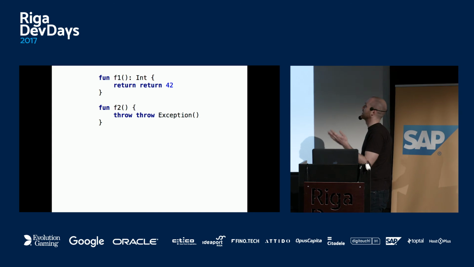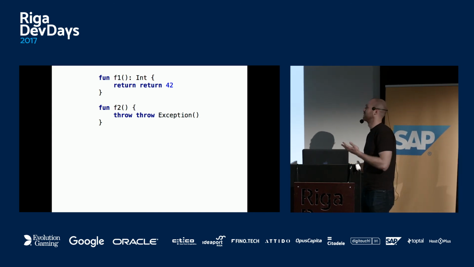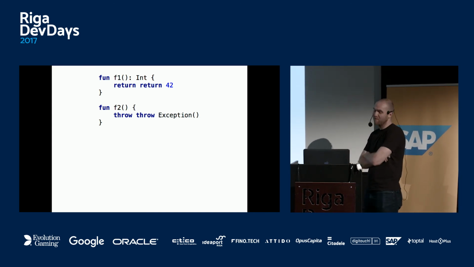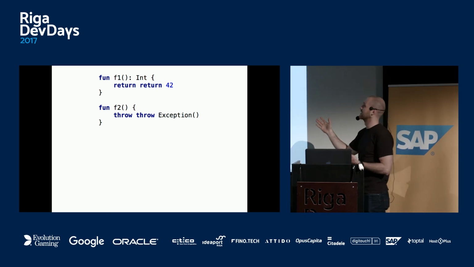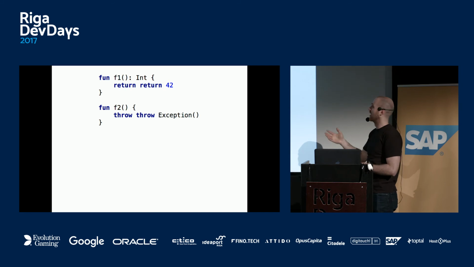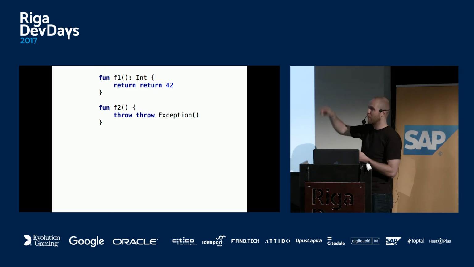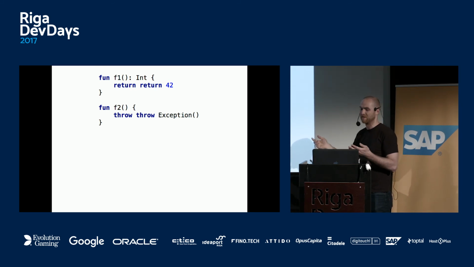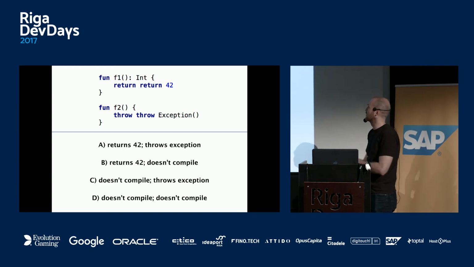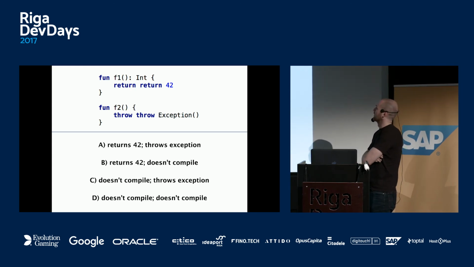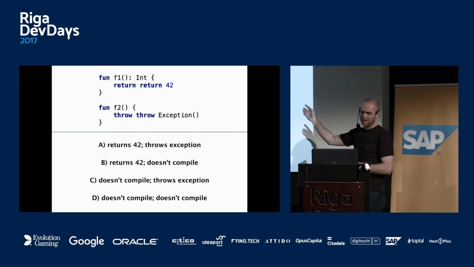So my reasoning, because everything in Kotlin is an expression, is that return 42 should have return type of int, and then we return int, so it's fine. And throw exception is not legal, because throw exception has some type like unit, and then throw unit is not okay because unit is not a subtype of exception there. So what I vote for here, return 42 doesn't compile, so I vote for B.